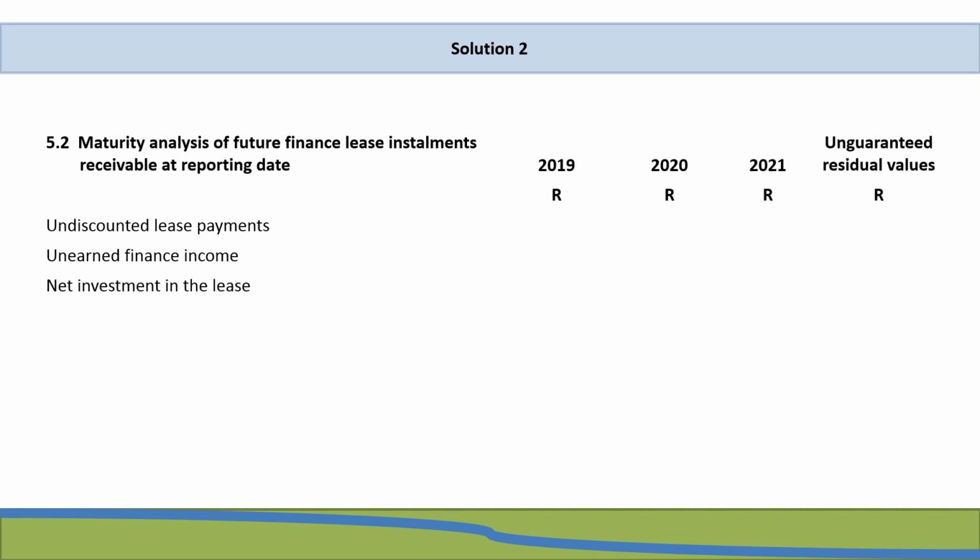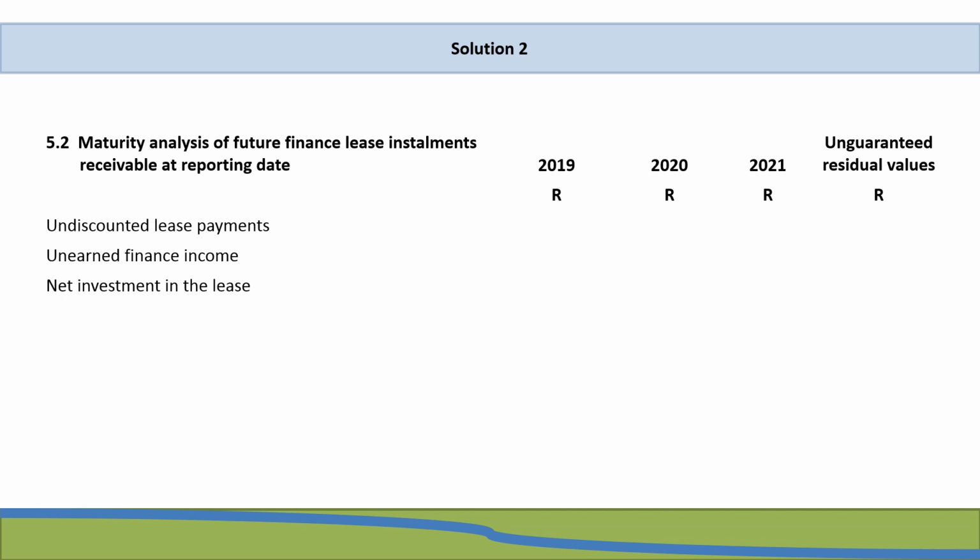The next requirement is a maturity analysis of future finance lease installments receivable at reporting date. So here's where we have our reconciliation between our undiscounted lease payments and our net investment in the lease, where we show our users how the two amounts tie up and what is the unearned finance income for each of the periods. And then also ending off with our unguaranteed residual values.